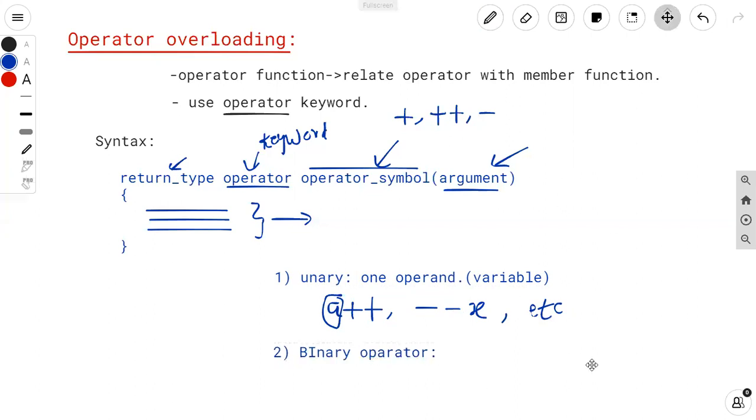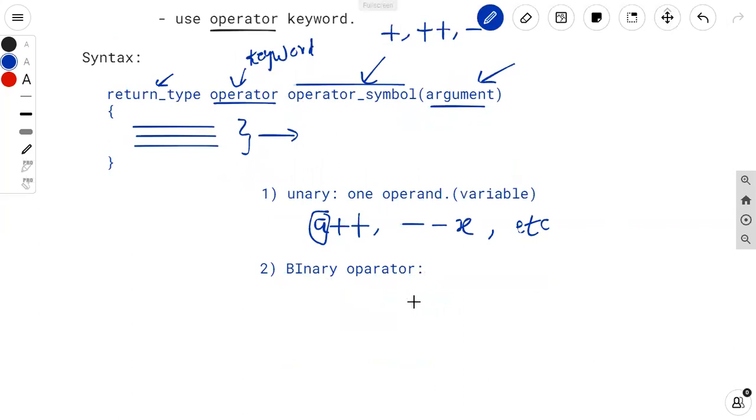Binary operator means what? The operator in which we can use two operands. Two operands means what? Two variables. Such a type of operator is said to be a binary operator in which we can use two operands or two variables. For example, we have a plus operator. Suppose here a plus b. In this case, a is my one operand and b is my another operand. So I'm using two variables or two operands, so plus is the binary operator.